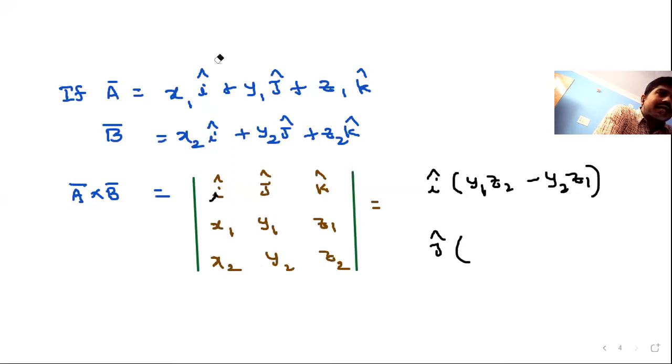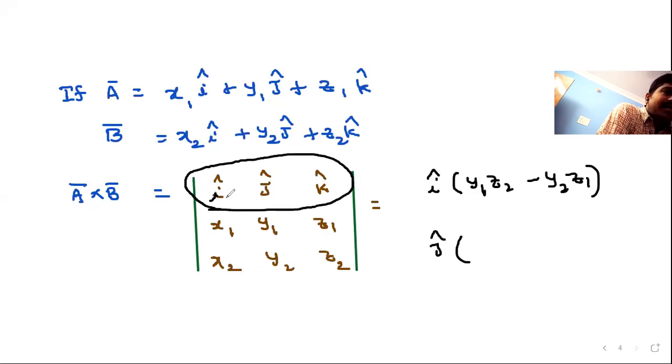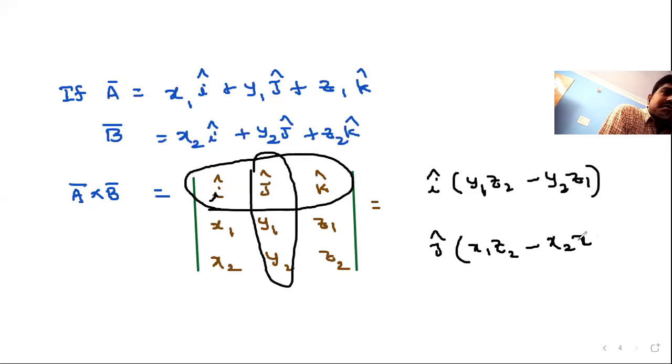Next, if I want to calculate the j component in the same way, how can you solve? Here you have to neglect 2 things: the row related to j cap and the column related to j cap. For the remaining factors, you take the cross product. Always start from the upper right hand term only: X1 Z2 minus X2 Z1. Minus you have to put X2 Z1.